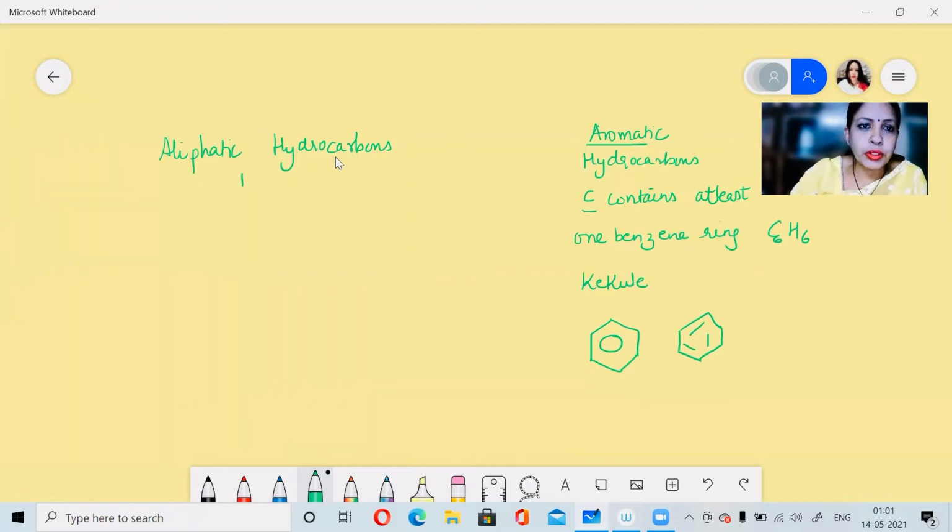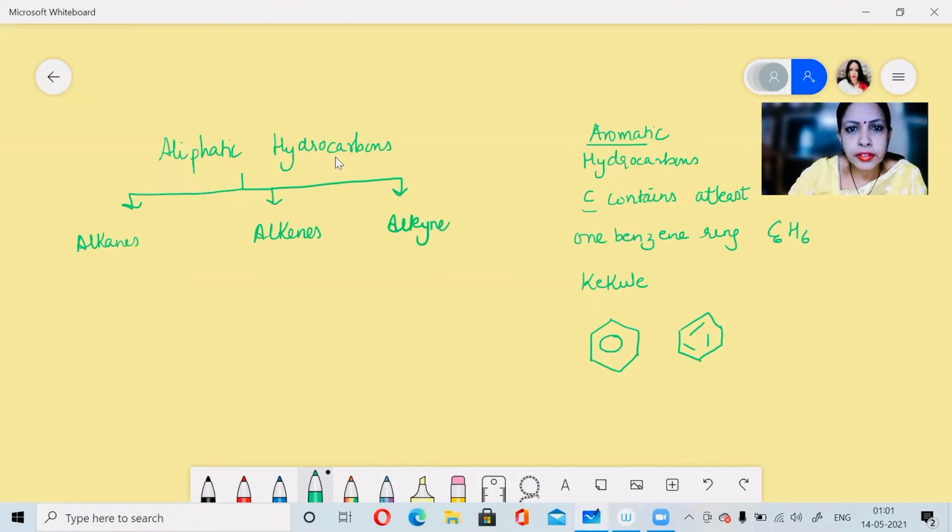Now, we come to the first major part of organic compounds, that is the aliphatic series, which is very important. Alkanes, alkenes, alkynes. Now, the general formula for alkanes is CnH2n+2. The general formula for alkenes is CnH2n. And for alkynes, it is CnH2n-2.